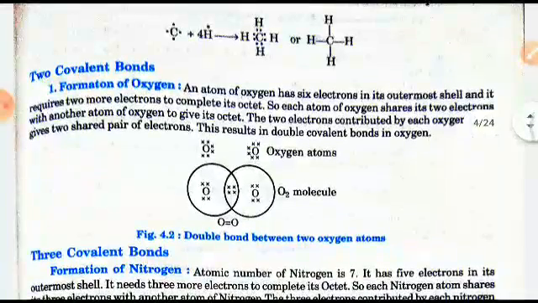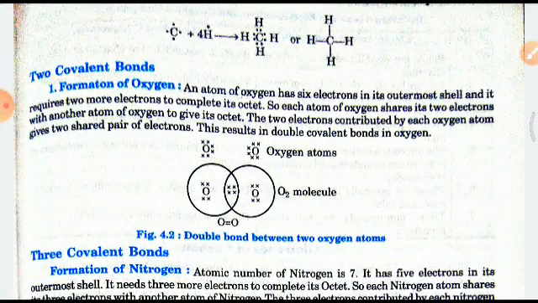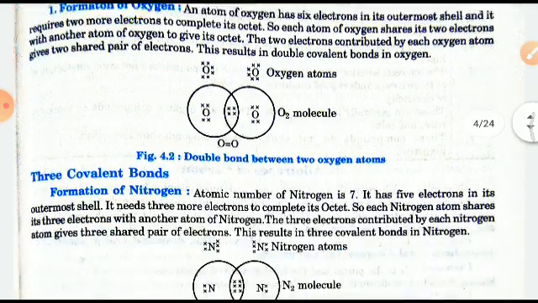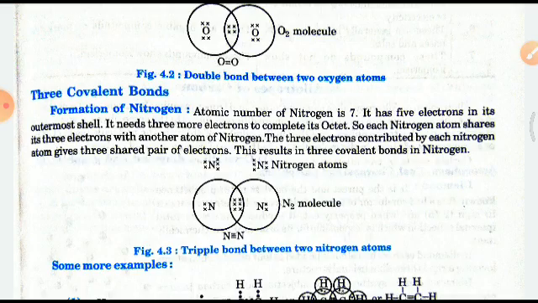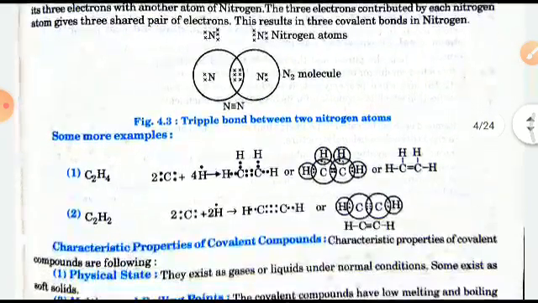Now there is a chance of a double covalent bond, when two electrons of one oxygen atom are shared with two electrons of another oxygen atom. Then a triple covalent bond in the case of nitrogen. Here three electrons are shared, right?